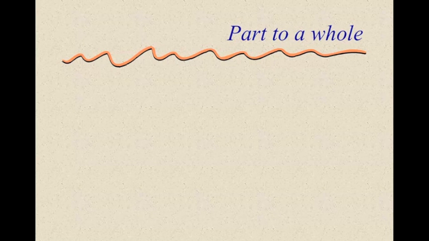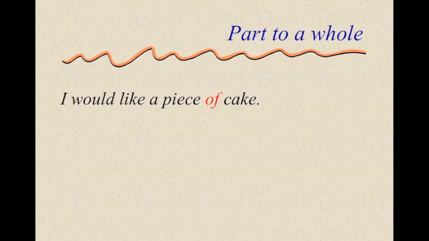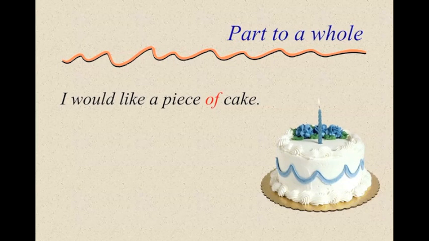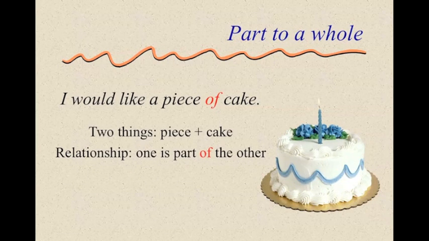Now let's talk about the relationship of a part to a whole. I would like a piece of cake, and you know I really would too. Doesn't it look yummy? Anyway, you've got two things here. You've got piece and you have cake. The relationship is that one is part of the other. So, of is a preposition. But now that we have this beautiful cake, where should we put it?